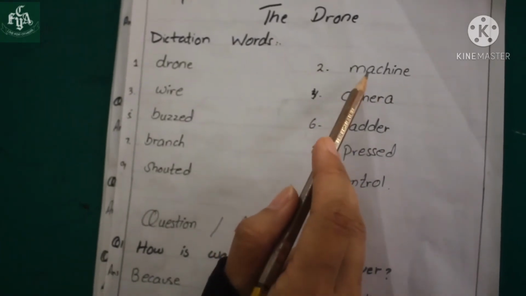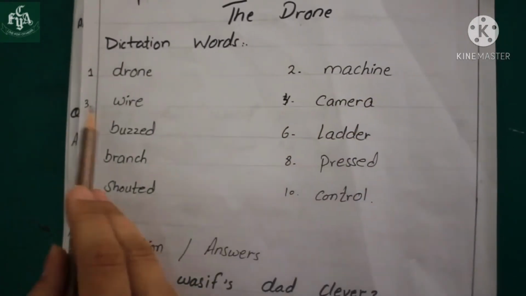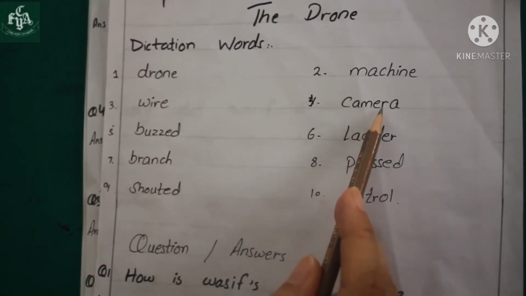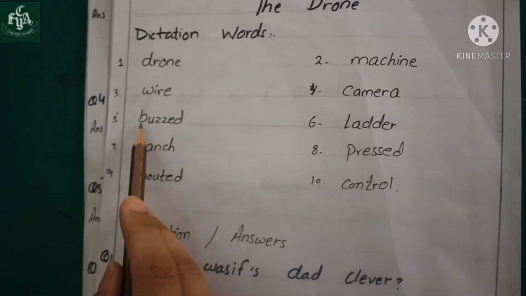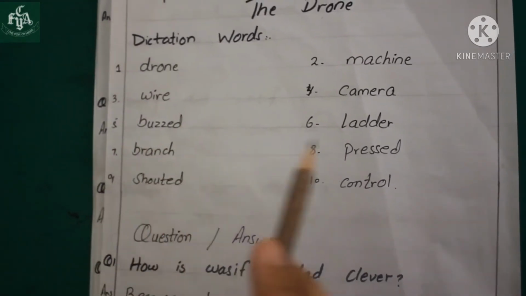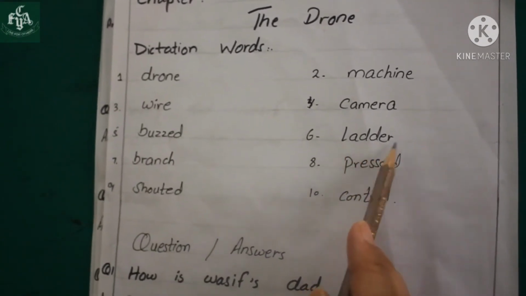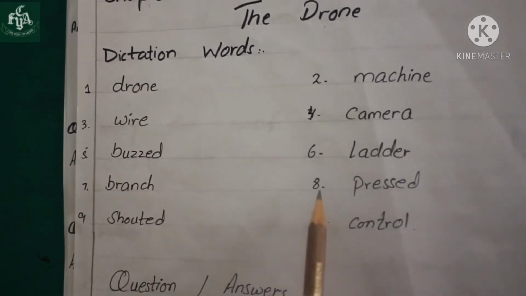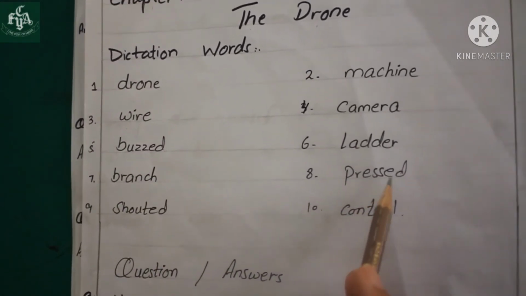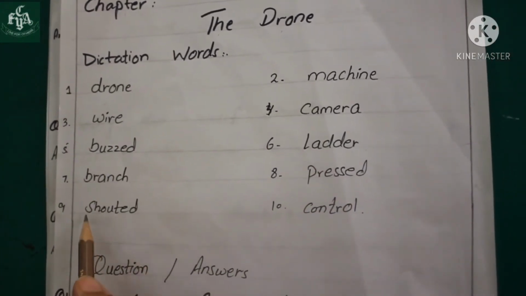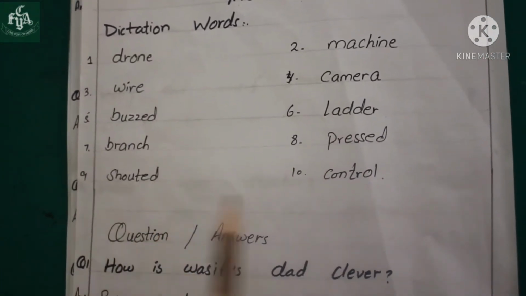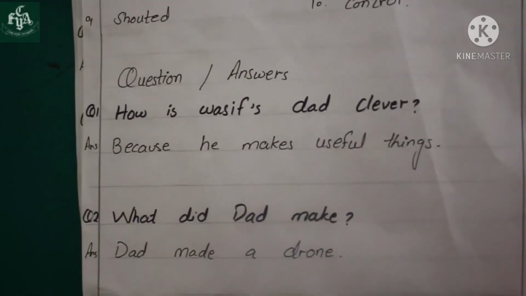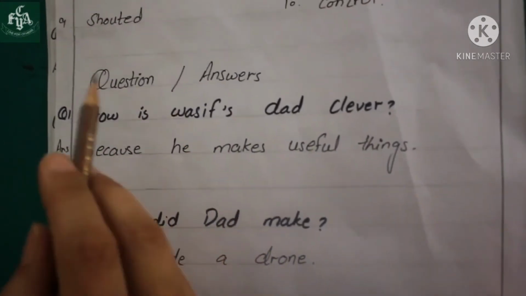Second is machine, M-A-C-H-I-N-E, machine, and third is wire, W-I-R-E, and fourth is camera, C-A-M-E-R-A, camera, and fifth is buzzed, B-U-Z-Z-E-D, and sixth is ladder, L-A-D-D-E-R, and seventh is branch, B-R-A-N-C-H, branch, and eighth is pressed, P-R-E-S-S-E-D, pressed, and ninth is shouted, S-H-O-U-T-E-D, shouted, and tenth is control, C-O-N-T-R-O-L, control.